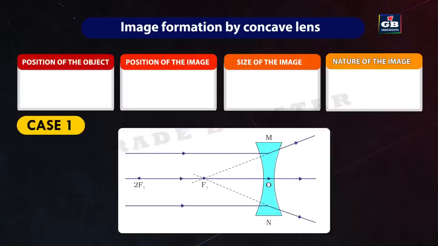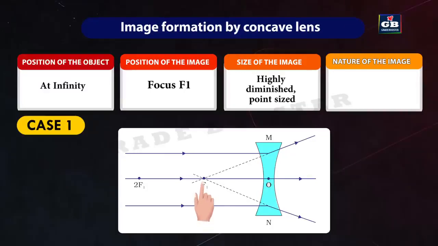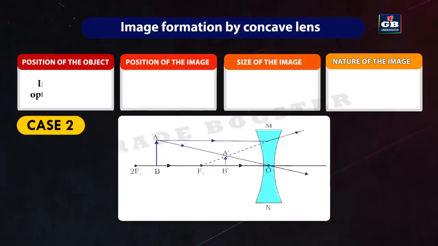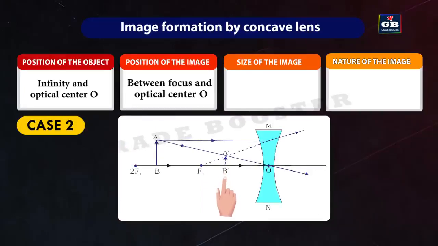Case 1. If position of the object is at infinity, the position of the image will be at the focus f1. The relative size of the image is highly diminished and point-sized. The nature of the image is virtual and erect. Case 2. If the position of the object is between infinity and optical center O of the lens, the position of the image will be between focus and optical center O. The relative size of the image is diminished. The nature of the image is virtual and erect.